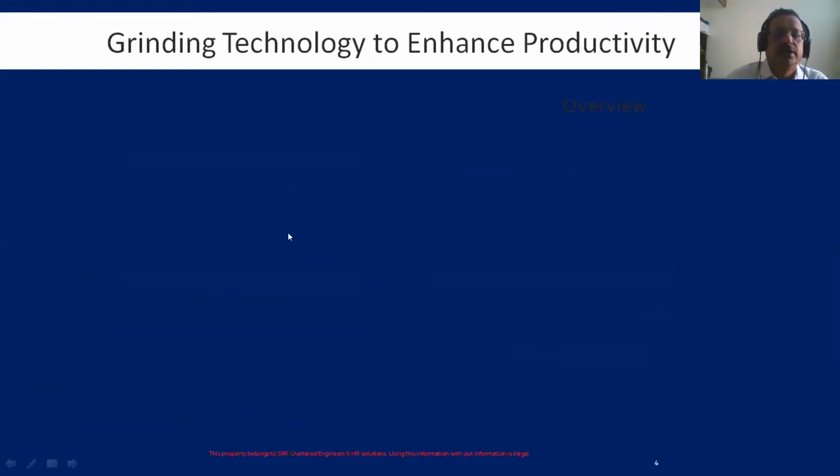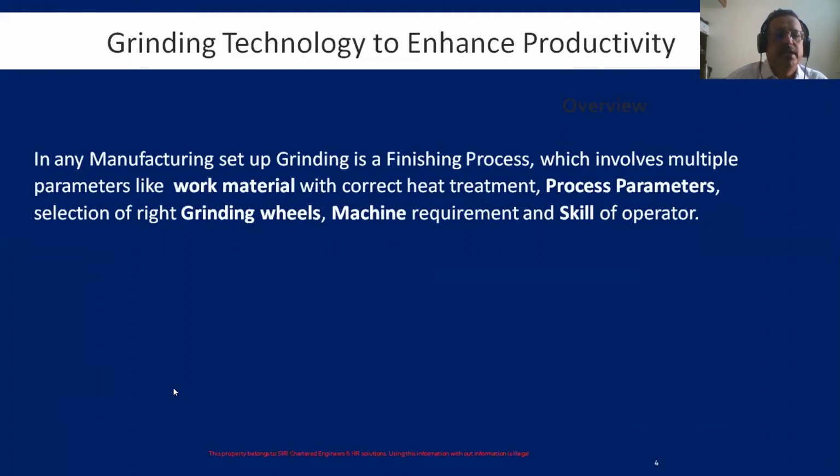Now we'll see the introduction. In any manufacturing setup, grinding is the finishing process, which involves multiple parameters like work material, heat treatment, process parameters, selection of the right grinding wheel, machine, and skill.